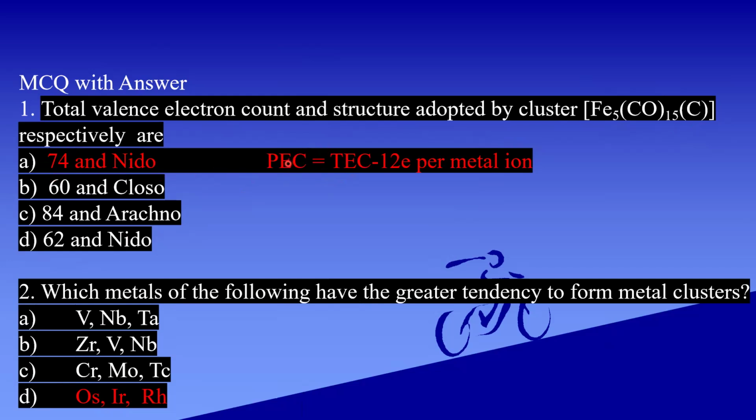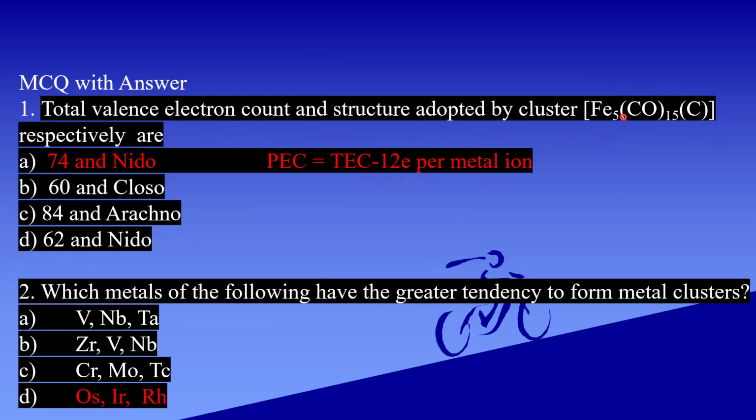Then you have to follow this rule, that is, PSEC is equal to the polyhedral electron count, which is equal to the total electron count minus 12 electrons per metal atom not involved in cluster formation. So the total electron count is 74 minus 12 into 5. 12 into 5 is 60. 74 minus 60 gives 14 electrons, divided by 2 gives 7 electron pairs.